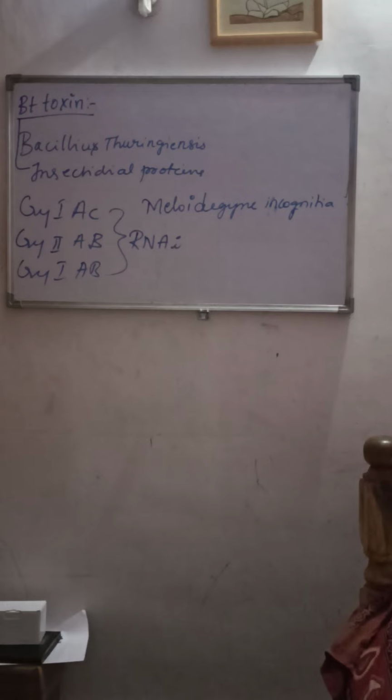What are the steps involved in this RNA interference? Let us understand them. As we know, the nematode Meloidogyne incognita infects the roots of tobacco plants and reduces the yield. So nematode-specific genes were introduced into the host plant using Agrobacterium as a vector.